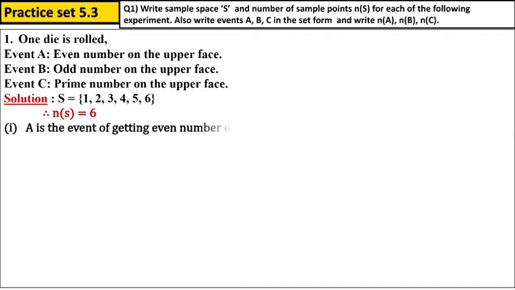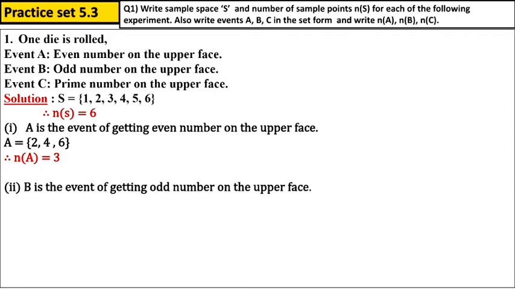Now A is the event of getting an even number on the upper face. So here the even numbers are 2, 4, 6. How many elements are there in A? 3 elements are there. Very good. And the second event is given. B is the event of getting an odd number on the upper face.